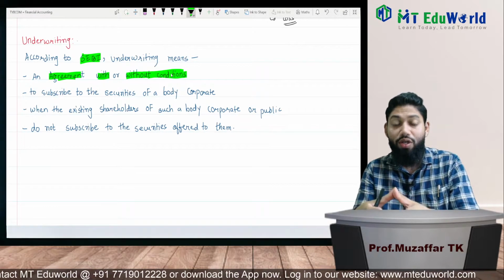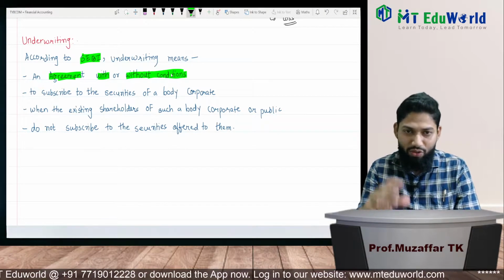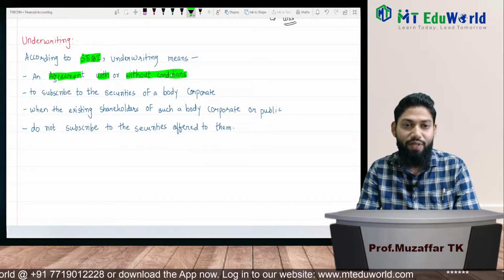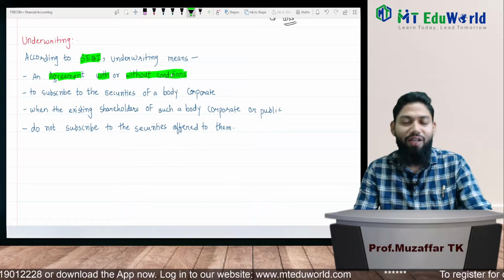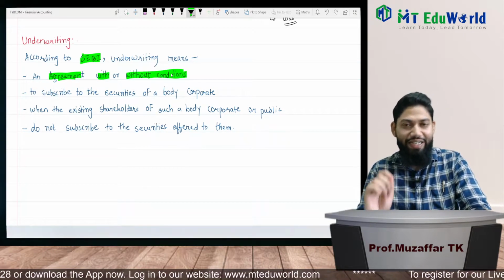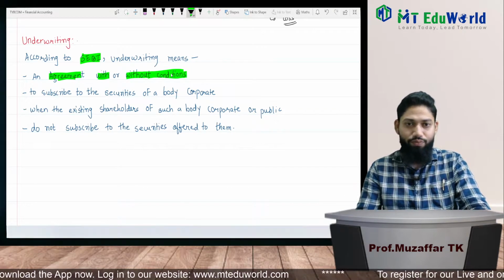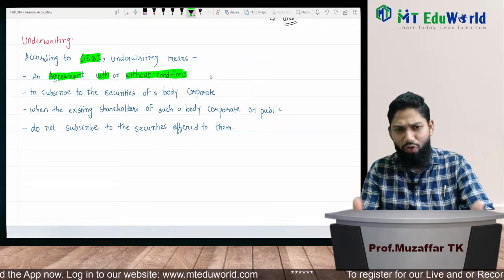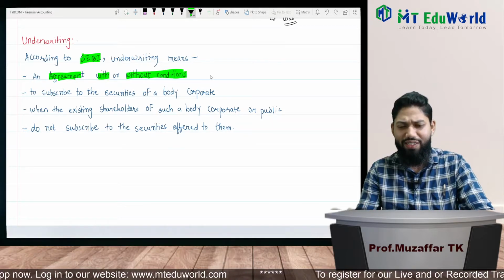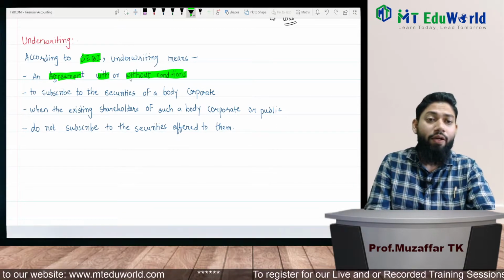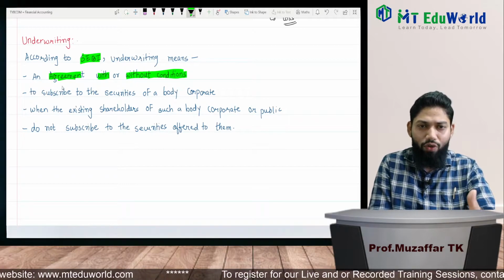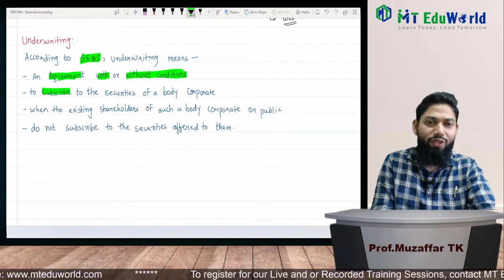But if they don't, then only we will take up the shares. So this is the condition, right? And there is a concept called full underwriting, partial underwriting. We will be dealing with it in detail in the next sessions. So with or without condition, there can be no condition. Without condition, directly, yes, I'll take this amount. They will give a guarantee. Okay, for what? Agreement with or without condition. For what? To subscribe to the securities.